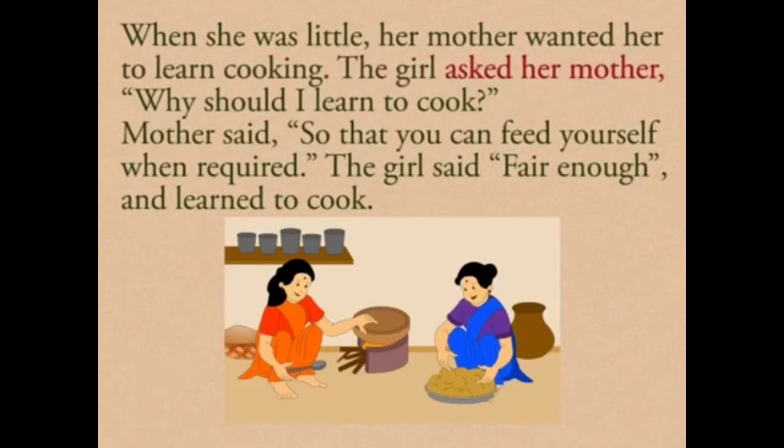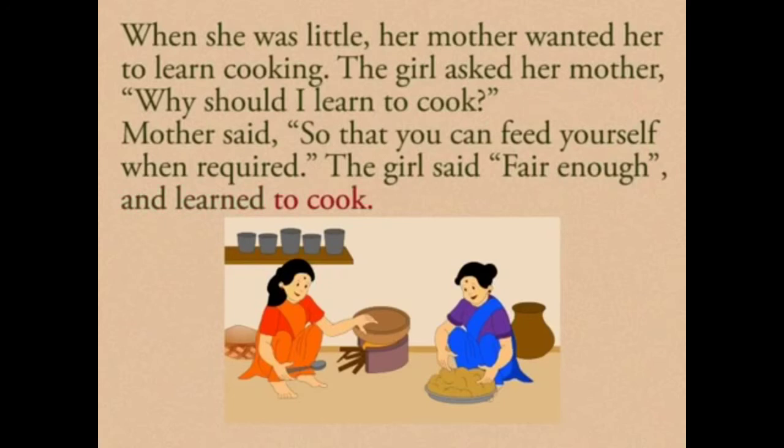Mother said to her, so that you can feed yourself when required. So when mother asked the girl to learn to cook, the girl asked the question, why should I learn to cook? Mother said, so that you can feed yourself when required. So this was the genuine answer, the good reason for her. So she learned cooking.